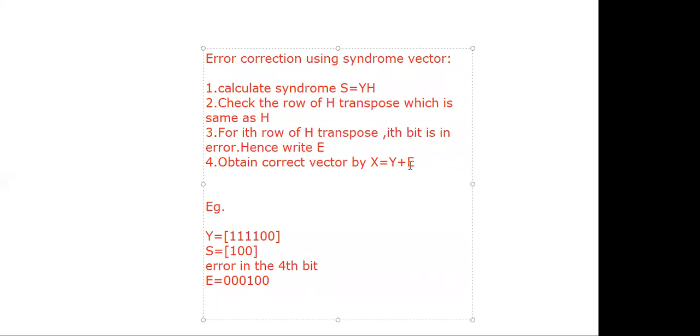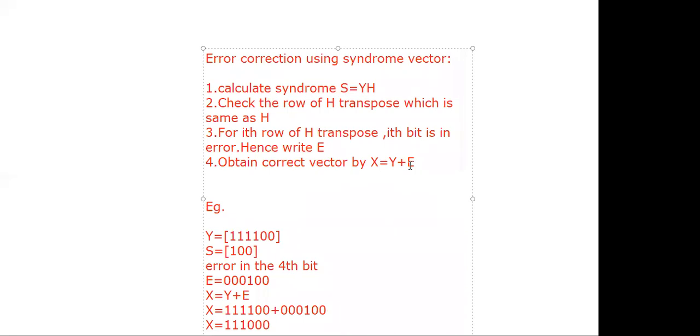Now the correct vector x is equal to the received code vector plus the error vector, with the XOR operation. So x is equal to 1 1 1 1 0 0 plus 0 0 0 1 0 0. Now the XOR operation between these two. What is the answer? 1 XOR 0 is 1, 1 XOR 0 is 1, 1 XOR 0 is 1, 1 XOR 1 is 0, 0 XOR 0 is 0, 0 XOR 0 is 0. That is the correct code vector.